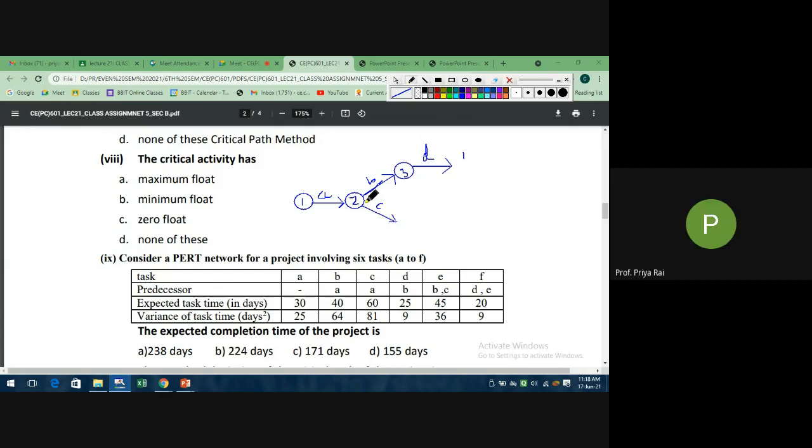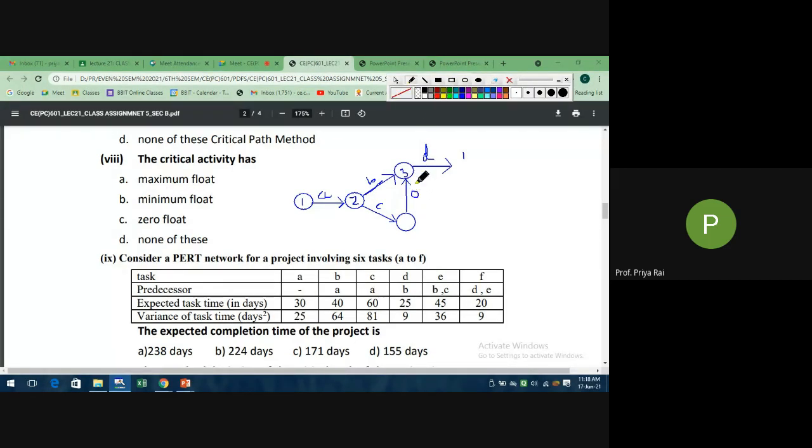Yes, it will be wrong because both B and C will have the same starting and same finishing event. So that is not true. We cannot draw like that. So what we will do now, we will put one dummy activity. Now see, your C will apparently finish here. Why? Because it's a dummy activity, and draw this with a dashed line.